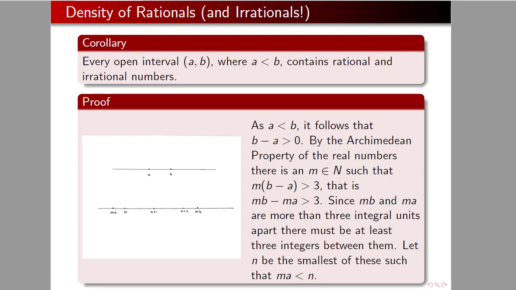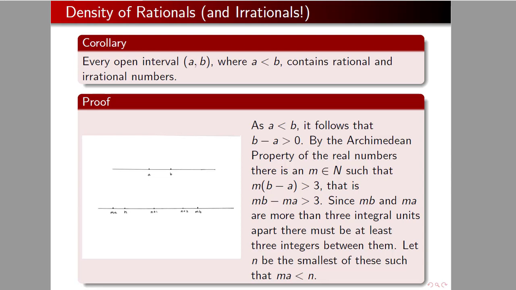Since m times b and m times a are more than 3 integral units apart, there must be at least 3 integers between them. Because if you can't find 3 integers between them, they're bound in between a couple of integers, and so they would be closer together than 3.